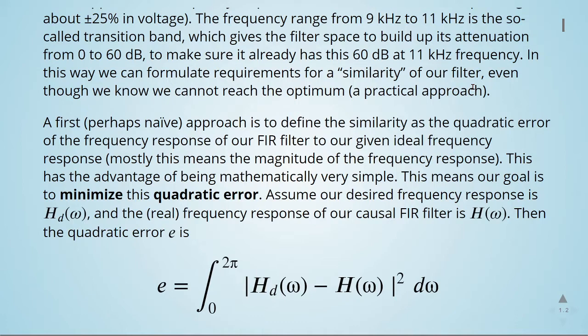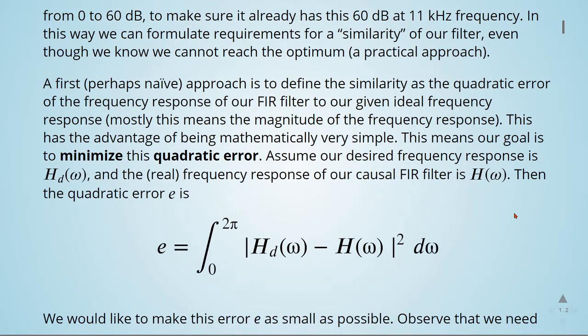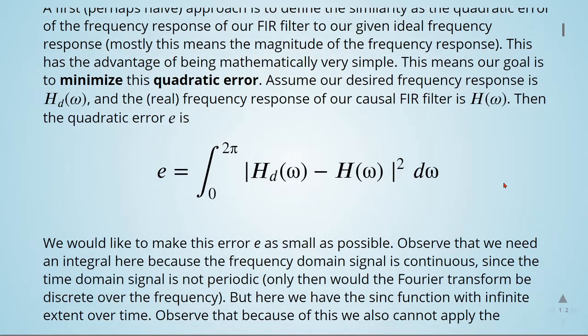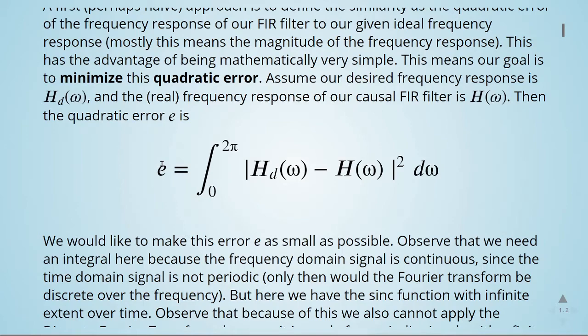So assume our desired frequency response is Hd of omega, and the real frequency response of our causal FIR filter is H of omega. Then the quadratic error is given by this integral here. So we would like to make this error as small as possible.